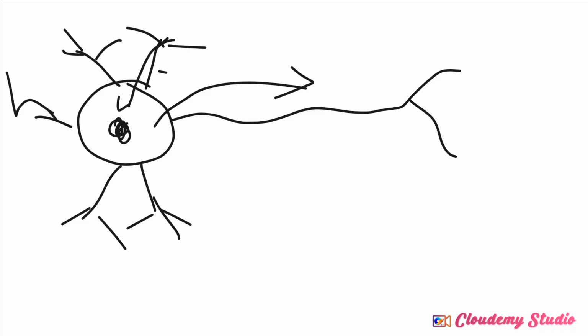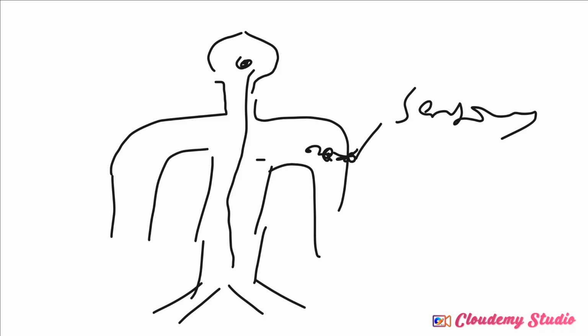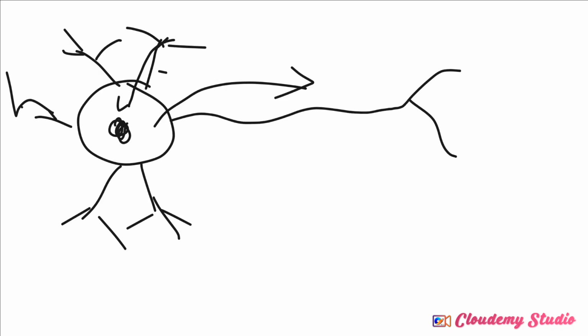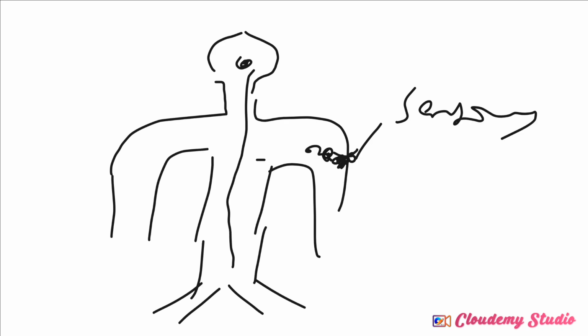Now, let us take an example. Maybe a pencil or a pen or a pin is used to pinch someone around this place. The sensory neuron is going to sense it with its dendrites, take it to the cell body, take it to the axon terminal, and that is how it goes till it reaches the brain. You understand? Once it reaches the brain, the information is going to be processed and interpreted, then it is going to be sent to another neuron.